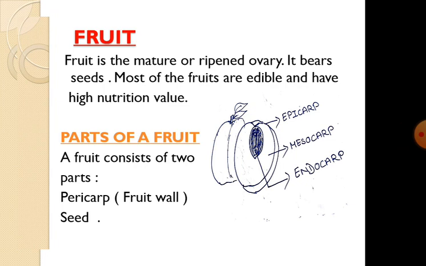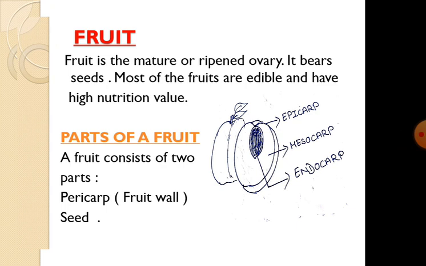Today we will be discussing about fruit. What is a fruit? Fruit is the mature or ripened ovary. It bears seeds. Most of the fruits are edible and have high nutrition value. Yes, we are eating fruits. Many fruits contain vitamin C, vitamin A, vitamin E, etc.